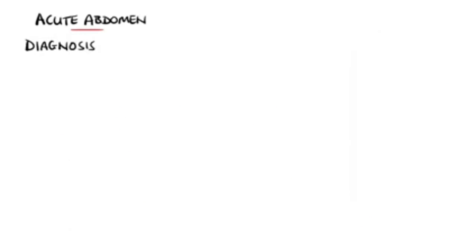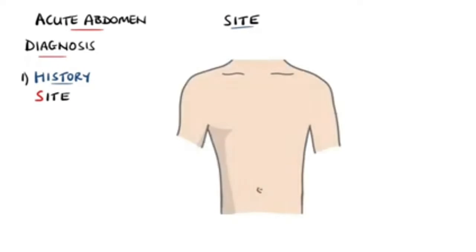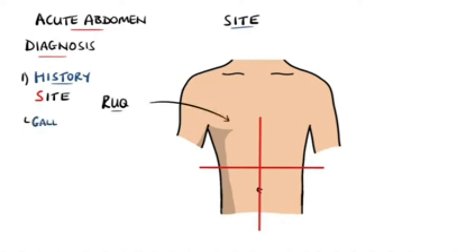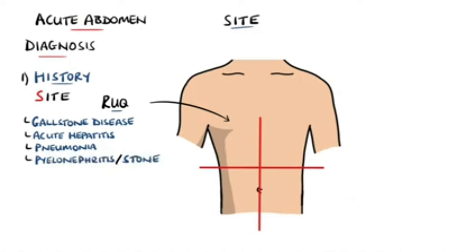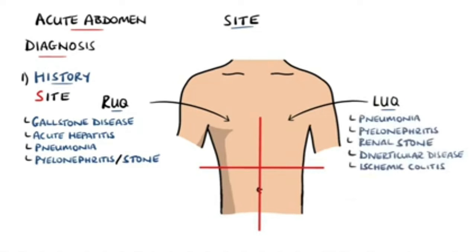In terms of the diagnosis, the clinical history and physical exam will greatly help in narrowing down the possible causes of the acute abdomen. Mnemonics such as SOCRATES are useful in gathering a comprehensive history of the pain. The site of the pain can guide us towards an underlying cause. Right upper quadrant pain can indicate gallstone disease, acute hepatitis, or even pneumonia, as well as in some instances, ureteric colic or pyelonephritis. Left upper quadrant pain can also suggest many of these pathologies, and in bowel ischemia can also be a focus of pain as the splenic flexure is a watershed area.